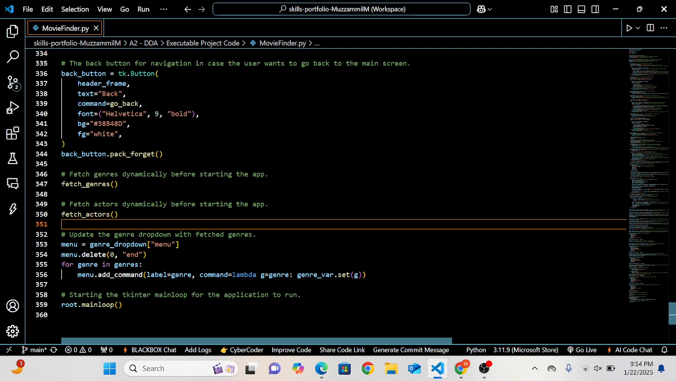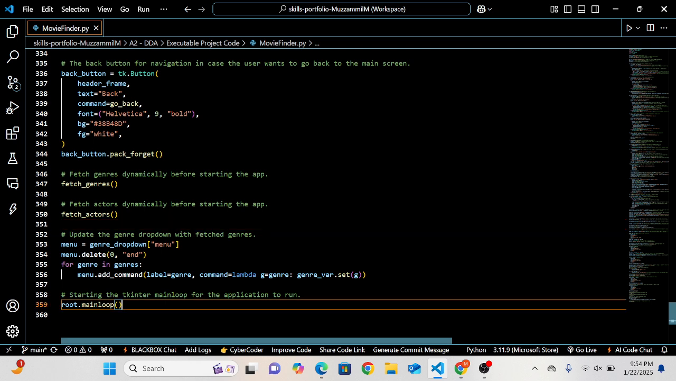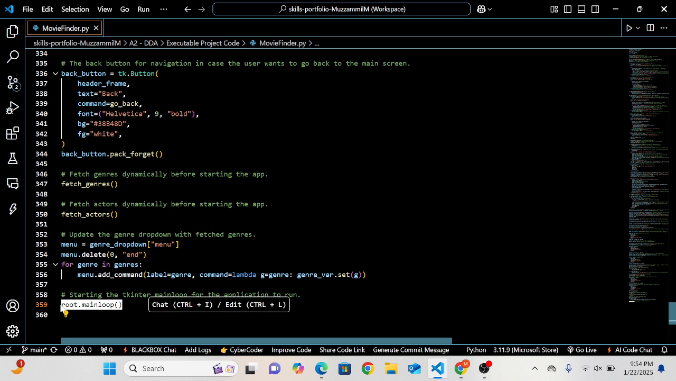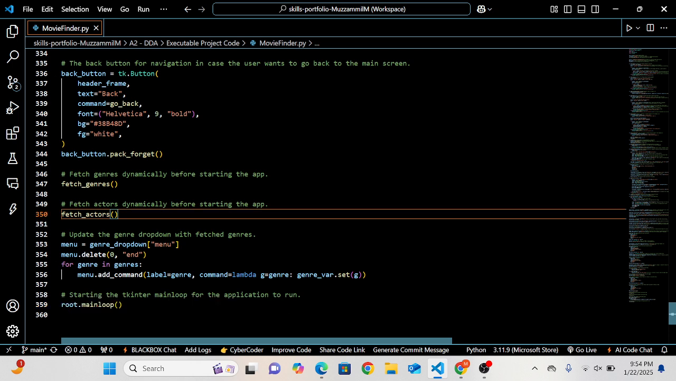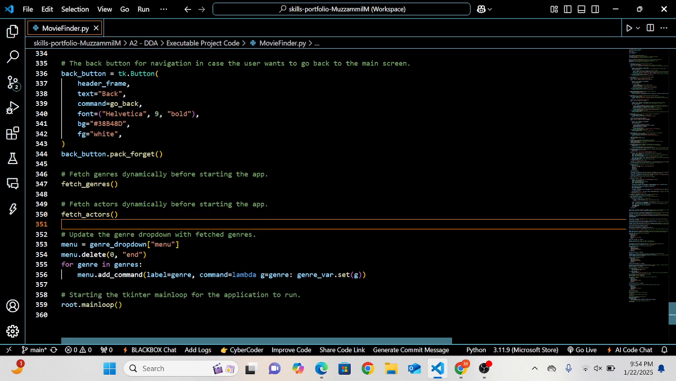And then lastly, obviously, for all this application to work, the main command is root.mainloop. So this was the coding that I used to create my application.